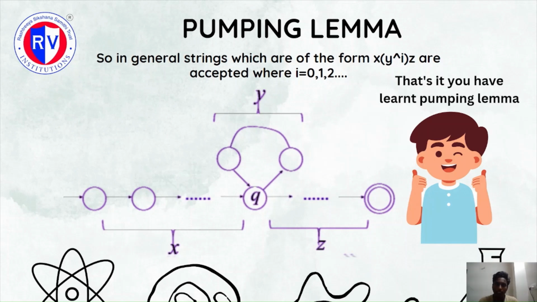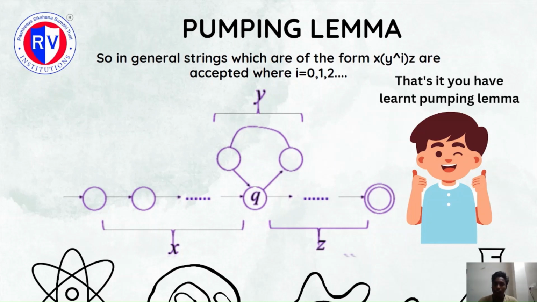So all the three conditions, that is, length of xy less than or equal to m, length of y greater than or equal to 1, and all the strings of the form x y power i z, would be part of the regular language L.